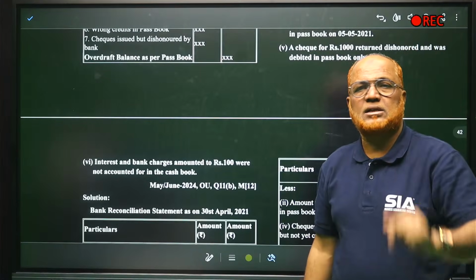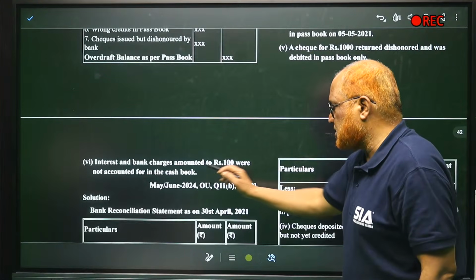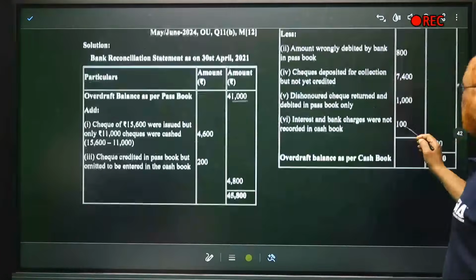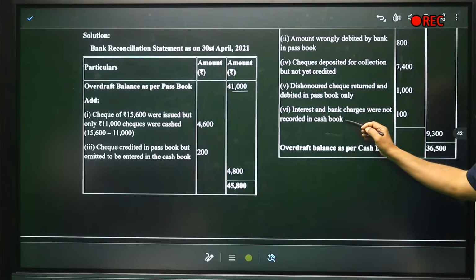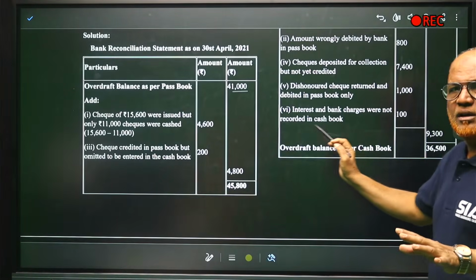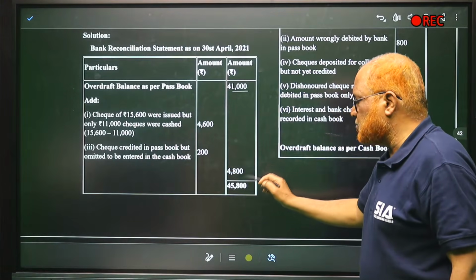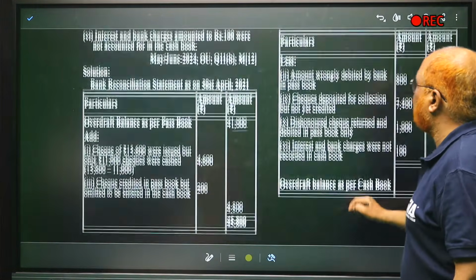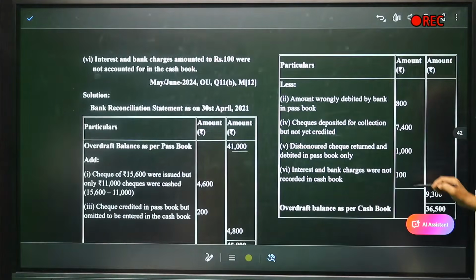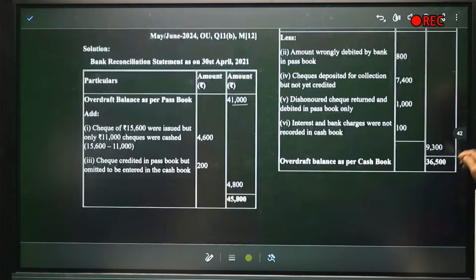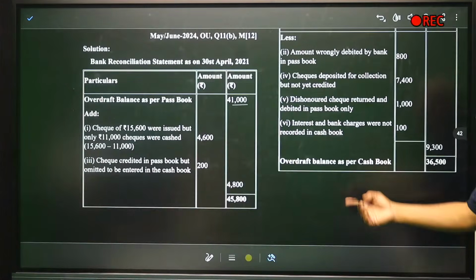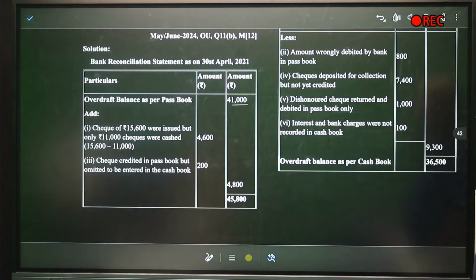Now we have to deduct. So interest and bank charges 100 rupees we have to deduct. All the items we have taken. Add items are only two, so 4,800 add items. Add up, 45,800. From 45,800, deduct items are 9,300. So ultimately, overdraft balance as per cash book is 36,500. That's all. 12 marks question.